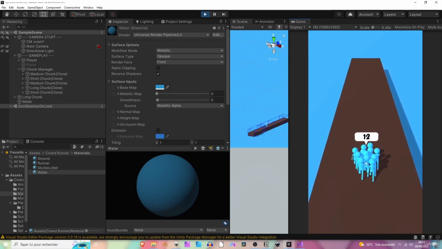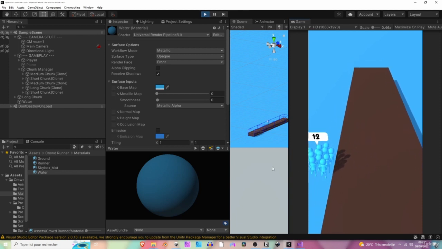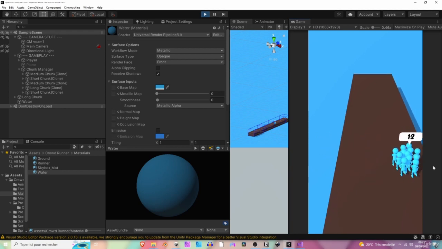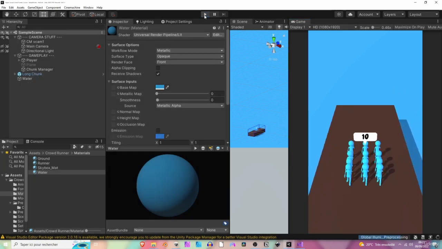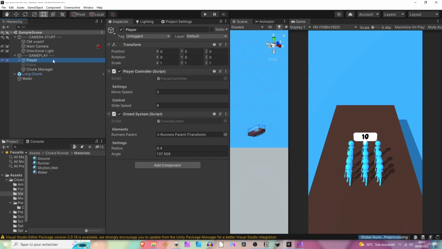Okay, cool. Let's hit play again, and let's see how we can clamp the position of the runners on the x-axis. So for that, we want to select the player game object and open the player controller.